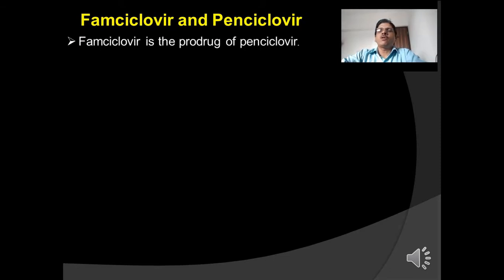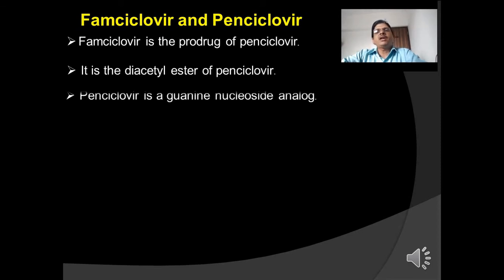Famciclovir is the prodrug of penciclovir. It is the diacetyl ester of penciclovir. Penciclovir is a guanine nucleoside analog. Friends, many anti-herpes virus drugs are either nucleoside or nucleotide. Keep in mind that nucleotides contain phosphate groups, whereas nucleosides don't have phosphate groups in their structures.